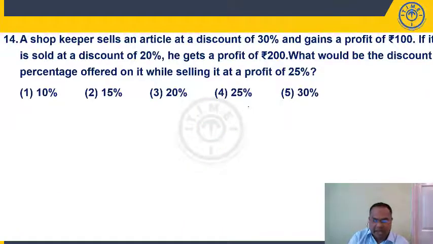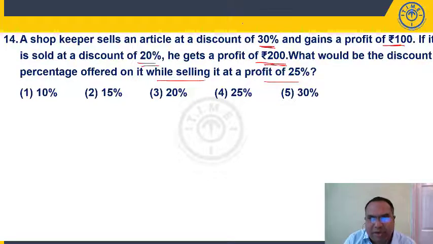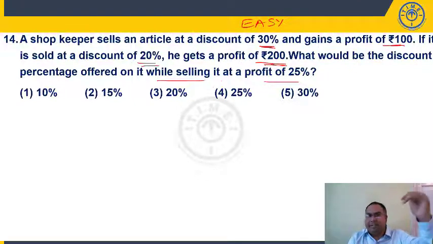Question number 14, students. A shopkeeper sells an article at a discount of 30% and gains a profit of 100 rupees. If it is sold at a discount of 20%, he gains a profit of 200 rupees. What would be the discount percentage offered on it while selling it at a profit of 25%? We can say this is an easy question. Now discount percentage 30%, 20%. Discount percentage is always given at market price.